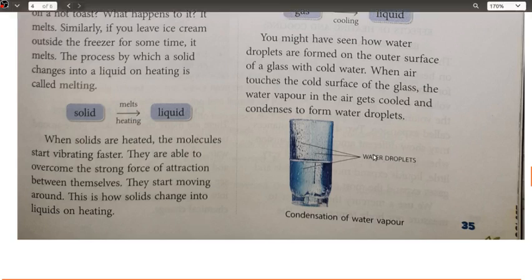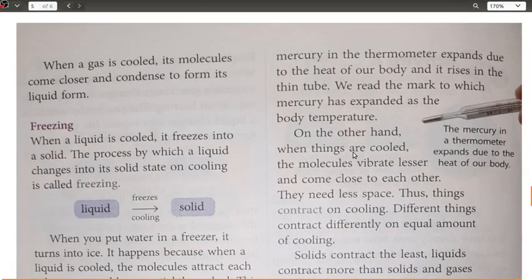So when this air strikes the glass surface, the molecules become cooler and get converted from gas to liquid, thereby giving rise to water droplets on the outer surface.